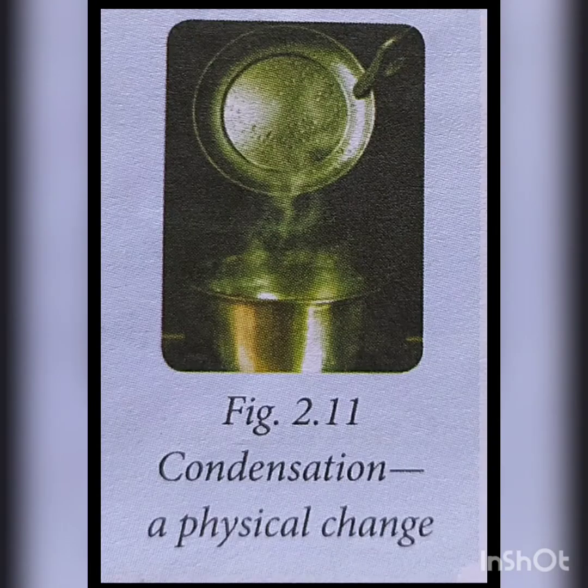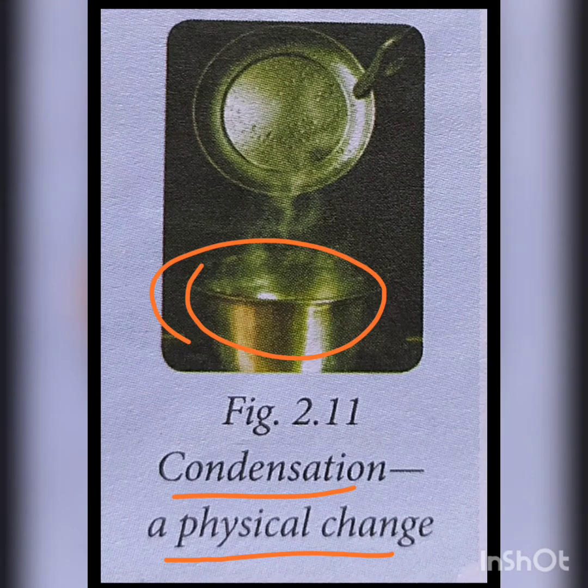Now again we will do a small activity to show that condensation is a physical change. For this, the materials required are a vessel, some water, a stove, a pair of tongs, and a stainless steel plate. We take some water in a vessel and heat it till it boils and evaporates to become steam.